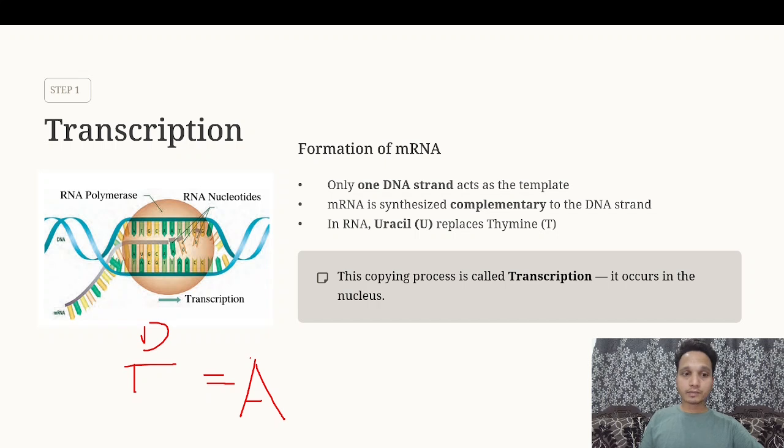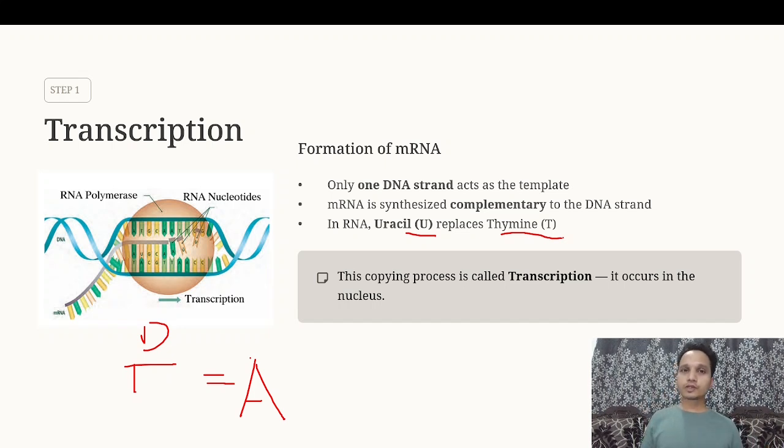There is no randomness, there is no confusion in the pairing of the sequences. It's completely complementary to each other. Then in RNA, there is a difference between RNA and DNA. One of those differences is that in RNA, uracil replaces the thymine. We know that DNA contains 4 nitrogen bases.